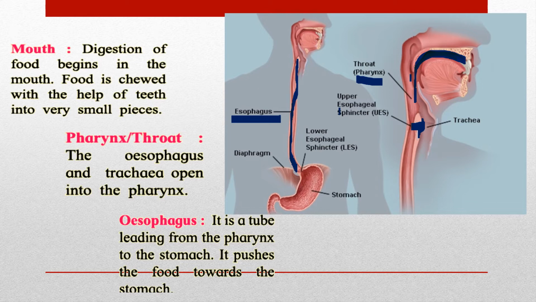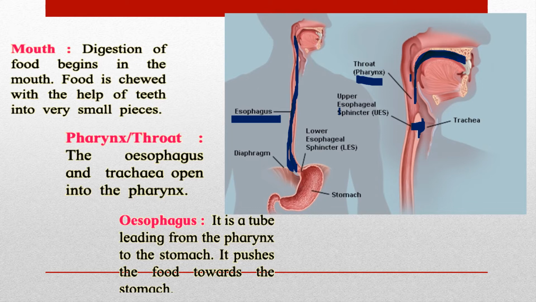Next, esophagus. It is a tube leading from the pharynx. From here, from the throat, it is going. Everybody can see from the throat, it is going into the stomach. It is a tube-like structure leading from the pharynx to the stomach. It pushes the food towards the stomach.